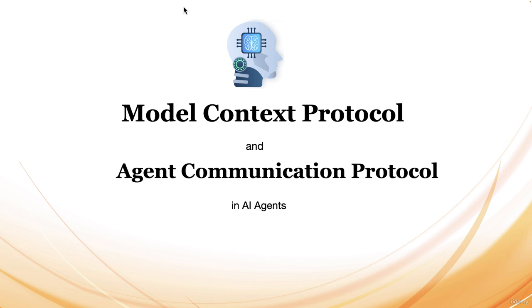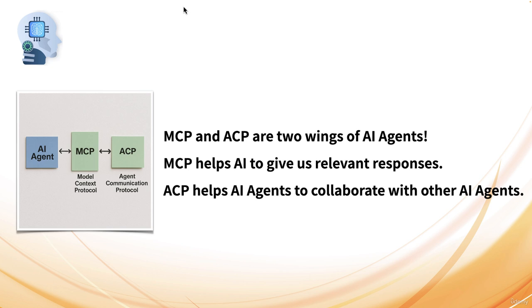AI agents. MCP and ACP are two wings of AI agents. MCP helps AI to give us relevant responses by the context or information that it provides to large language models or to AI in general. ACP helps AI agents to collaborate with other AI agents seamlessly, creating sophisticated and complex AI workflows.